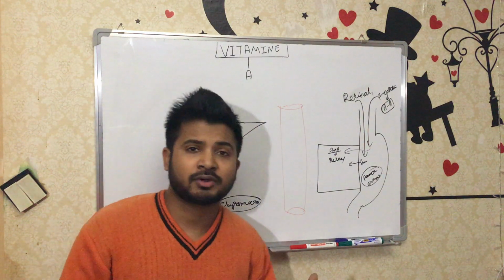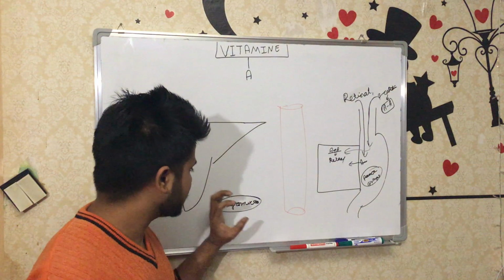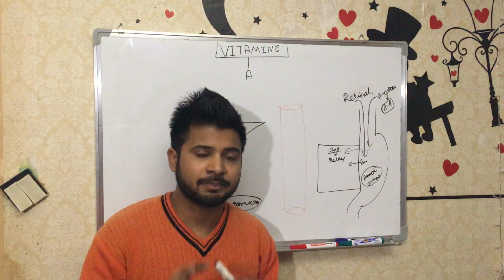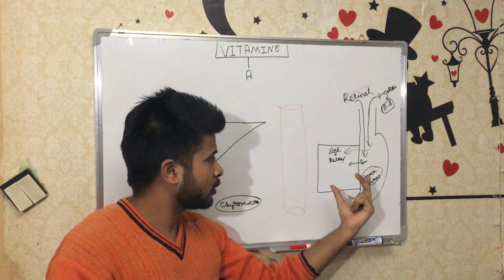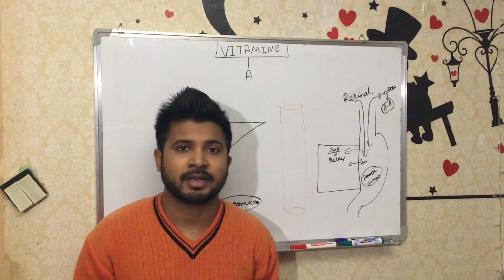It has a lot of triglyceride, cholesterol and some other protein. The main function of the chylomicron is to transfer whatever protein and lipid substances there are from the intestine to other organs.